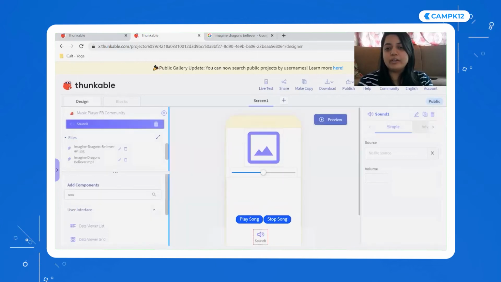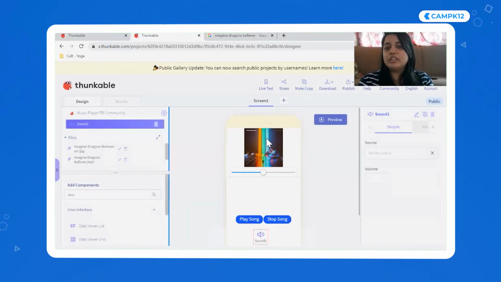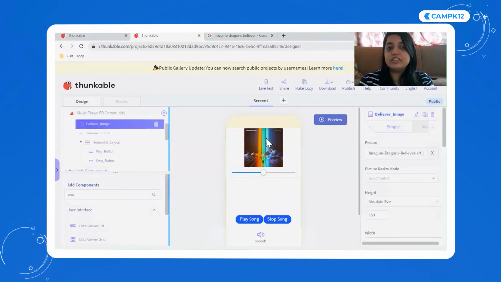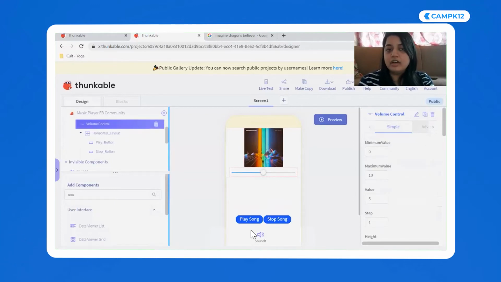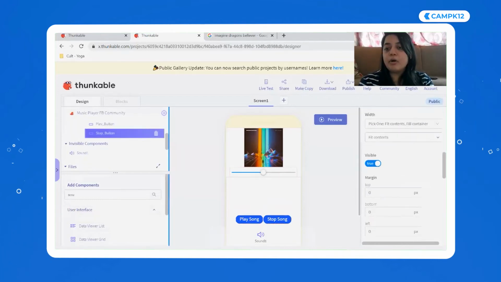So I'm going to go back to edit and I'm going to try to change the size. So you can actually change the size of your image. You can change the size of your slider, of your buttons. You can do it through the properties over here. But in the interest of time, I'm not going to do it because we have to still learn how to add blocks. Okay. So guys, I'm going to give you 2 minutes.